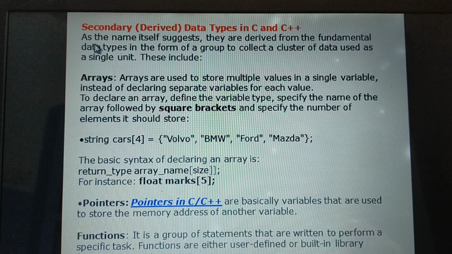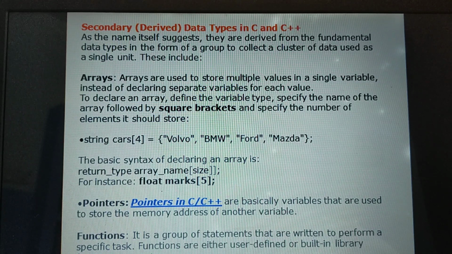That is secondary data type. As the name itself suggests, they are derived from the fundamental data types in the form of a group to collect a number of data or multiple data used as a single unit. What are the different types of secondary data types? Array, pointers and functions.